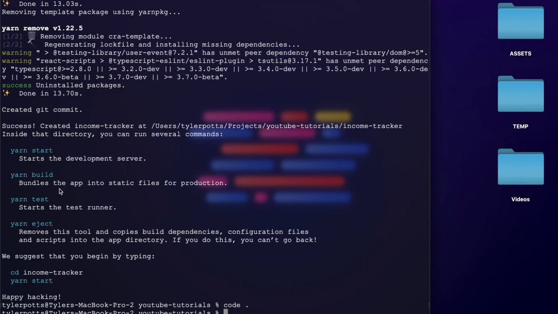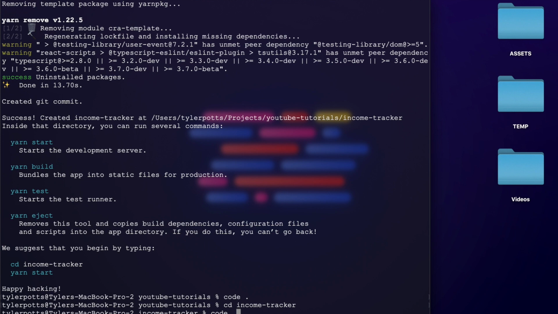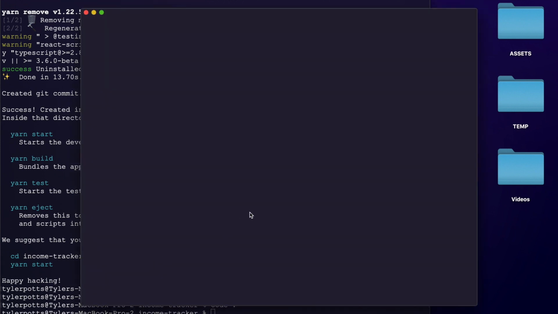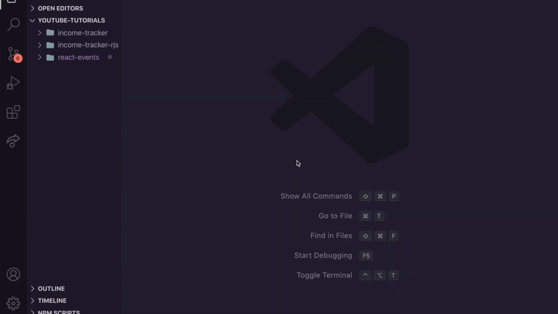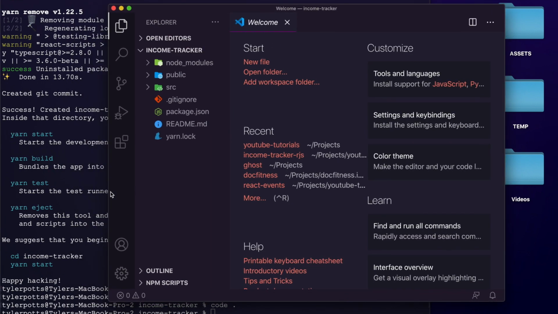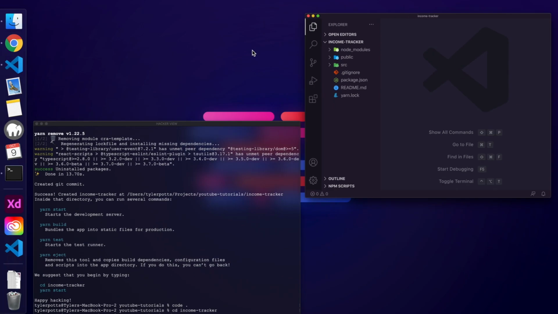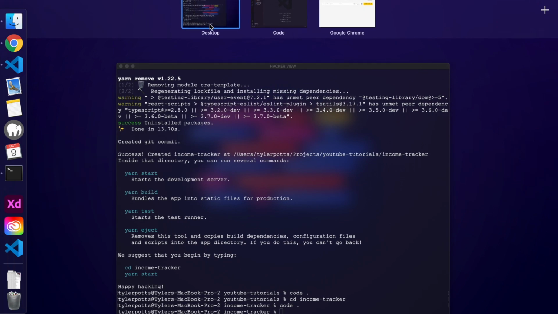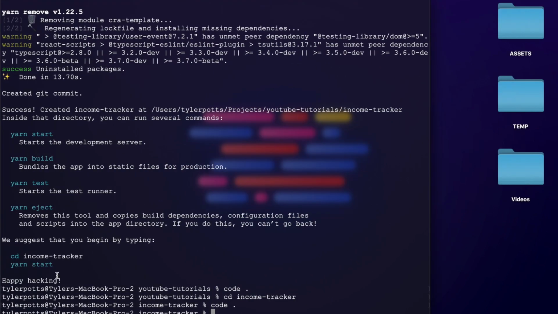Okay guys, so it has now finished. So the next thing we need to do is actually cd into our directory and open it up in Visual Studio Code. Now that is going to open up there. I'm actually going to close this. I accidentally opened up Chrome, my actual temp folder. Let's remove this and let's stack this in here. And then once we've done that, we actually have to run yarn start. Now, if you don't have yarn installed, you can use npm and just run npm start, and it will have the same effect. To be fair, it should tell you here what you can use.